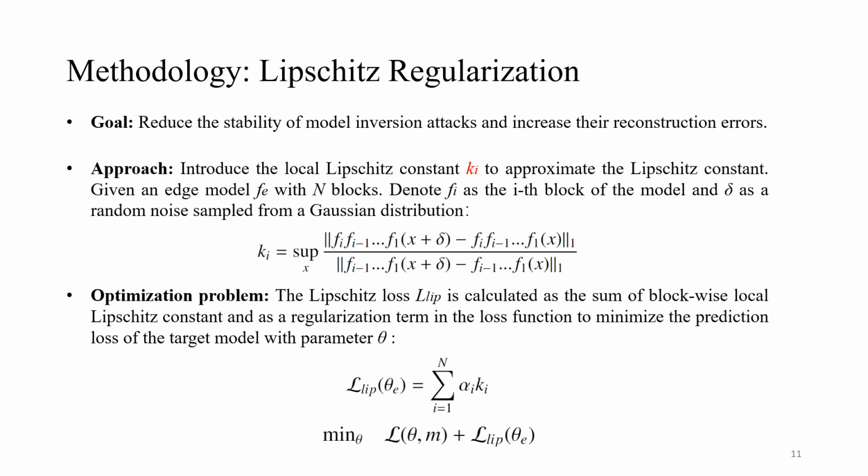We incorporate Lipschitz regularization to diminish the stability of model inversion attacks and amplify their reconstruction errors. A small perturbation, small delta, is applied to a block's input to observe the resulting change in the block's output, allowing us to estimate the Lipschitz constant. The Lipschitz loss is computed as the sum of all blocks' Lipschitz constants. Our optimization problem is formulated to minimize both Lipschitz loss and the prediction loss of the target model. A Lipschitz loss close to zero indicates a more unstable reconstruction process.